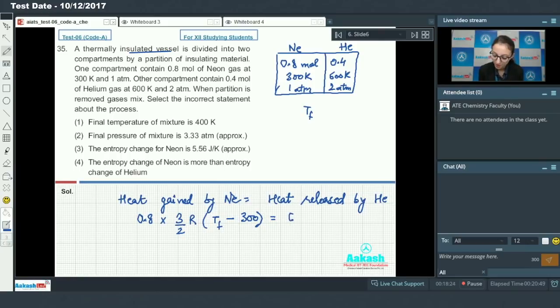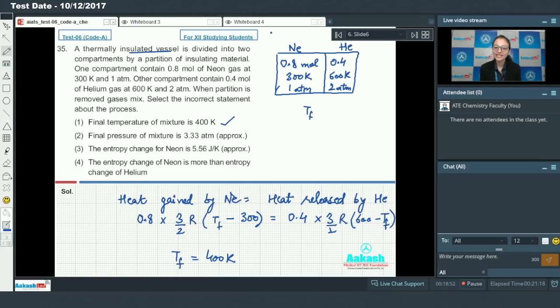This is equal to number of moles of helium into 3 by 2 R, 600 minus TF. So using this we can calculate final temperature, and final temperature would come out to be 400 Kelvin. So the given statement is correct.